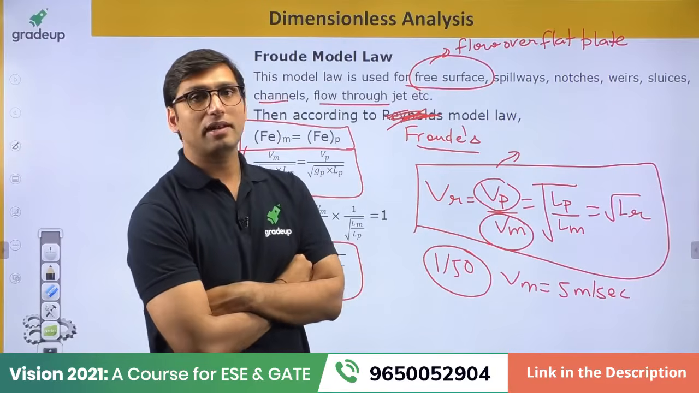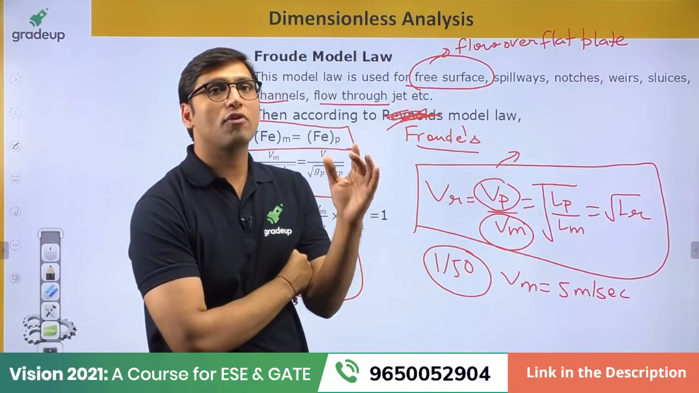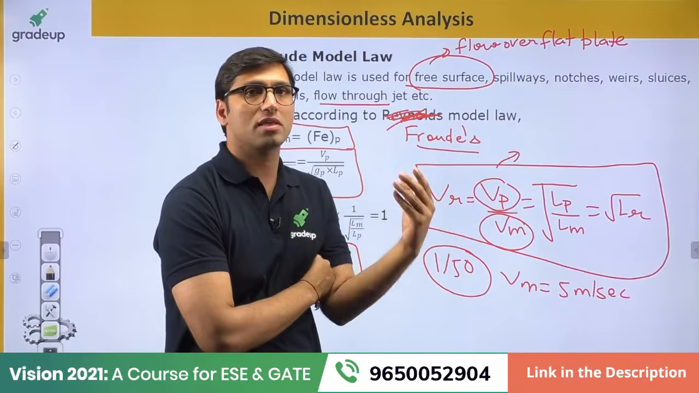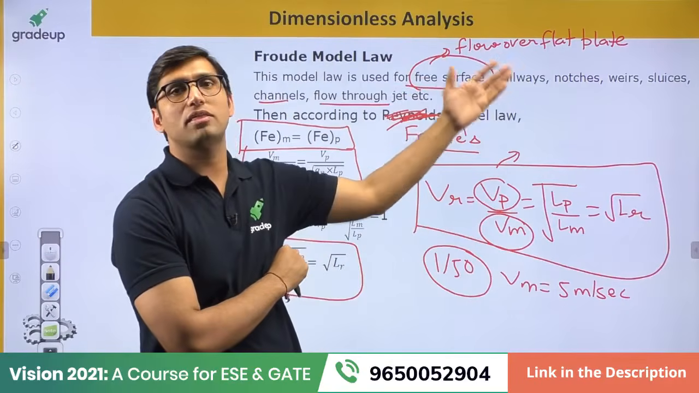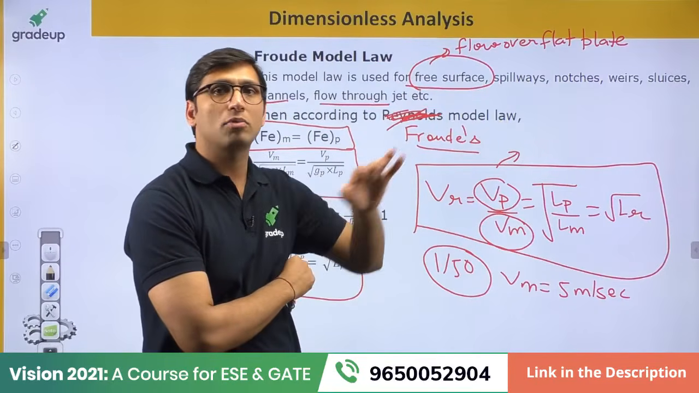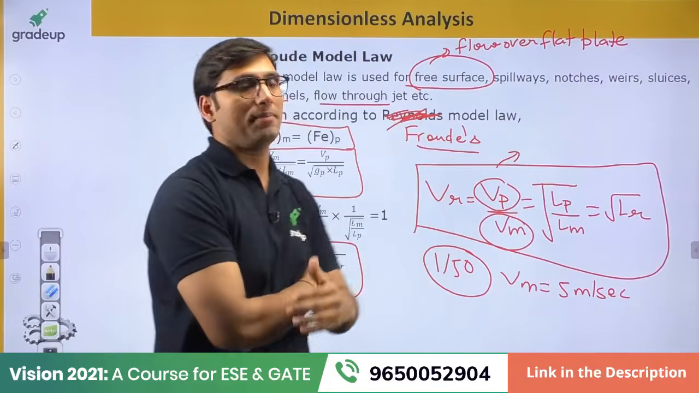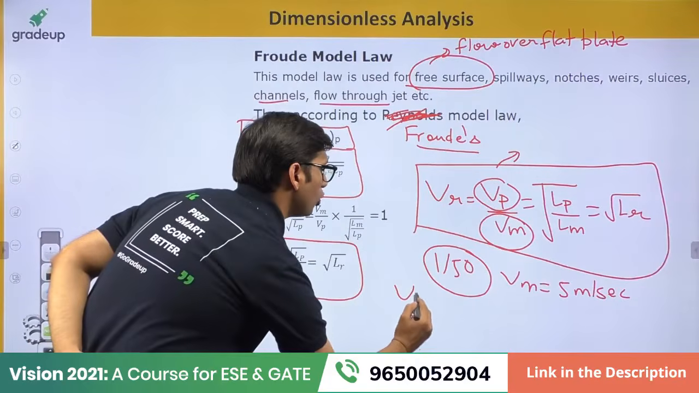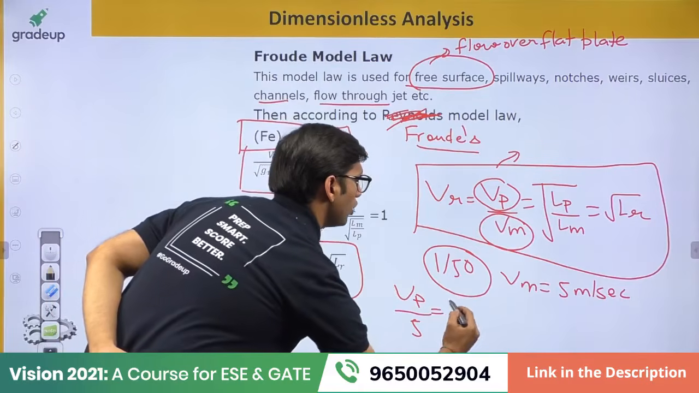So let us say they will give you that it is a case of flow through a spillway, or flow through notches, or flow through a weir, or flow through a free surface. Then you have to apply the Froude model law, and you have to find the velocity of the prototype. So velocity of the prototype will be equal to under root.